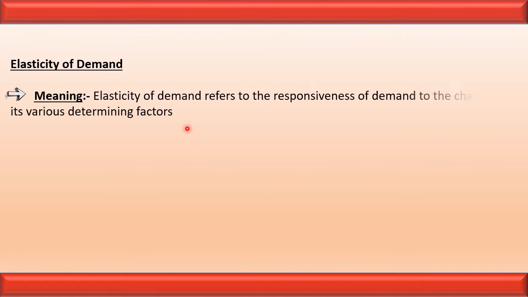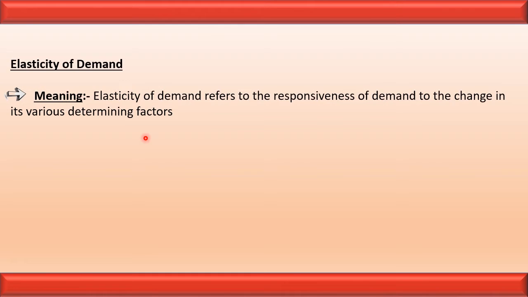We start the class with the definition of elasticity of demand. Elasticity of demand refers to the responsiveness of demand to the changes in its various determining factors. In very simple words, we can say elasticity of demand refers to the degree of change in demand with respect to change in factors determining demand.